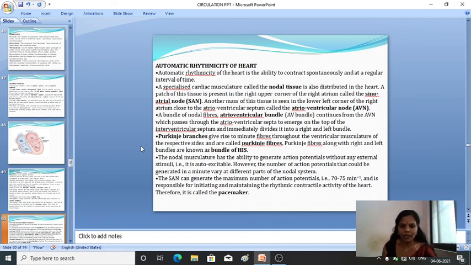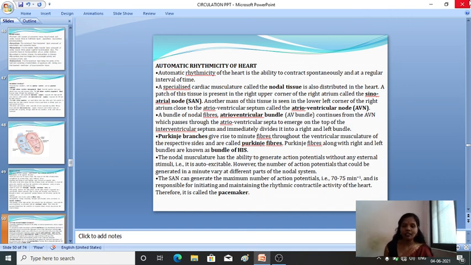Then the SAN, the sinoatrial node, can generate the maximum number of action potentials, nearly 70 to 75 per minute, and it is responsible for initiating and maintaining the rhythmic contractile activity of the heart.